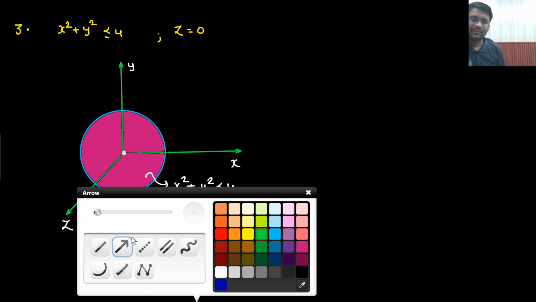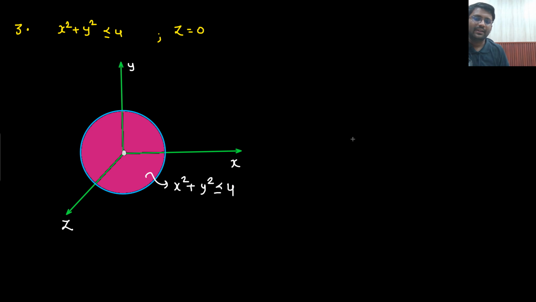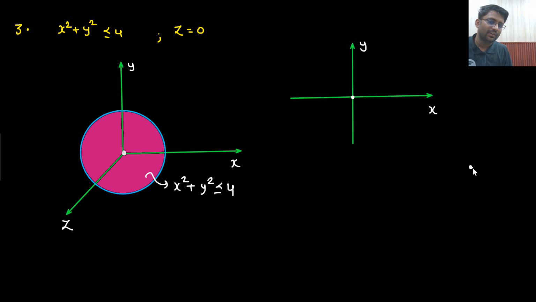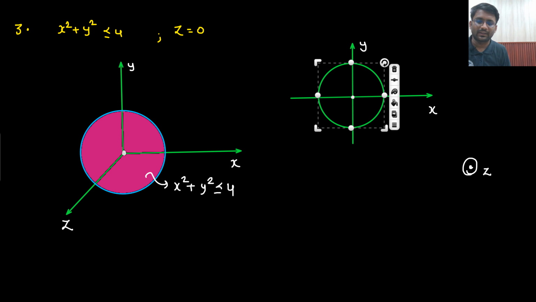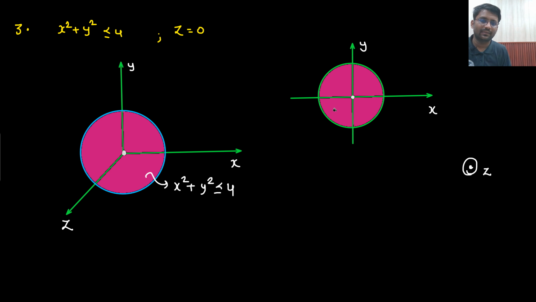Say yes or no. So let me do one thing. I will simply make it in 2D only. Now I know that this is my x-axis, this is my y-axis, and my z-axis is coming outward. So let's make it in 2D only, and directly fill the color. Now let me know one thing. If you are moving on this particular plane, is it a plane or a line? It is simply a plane, right?